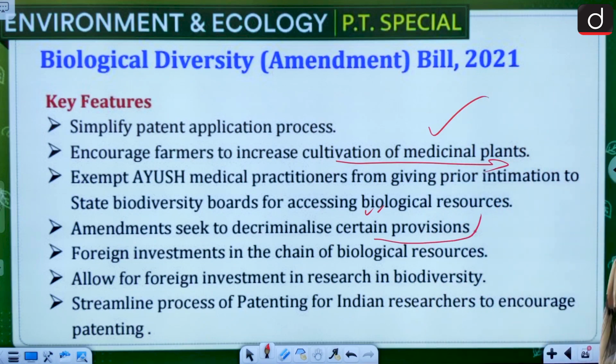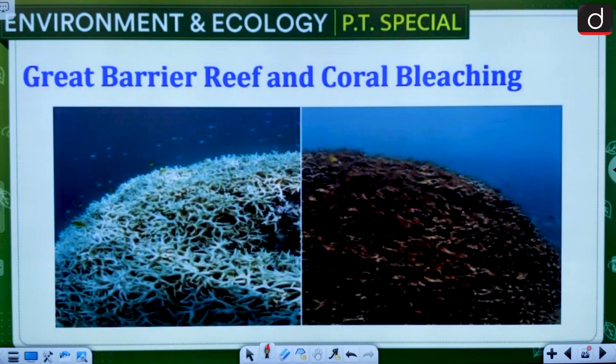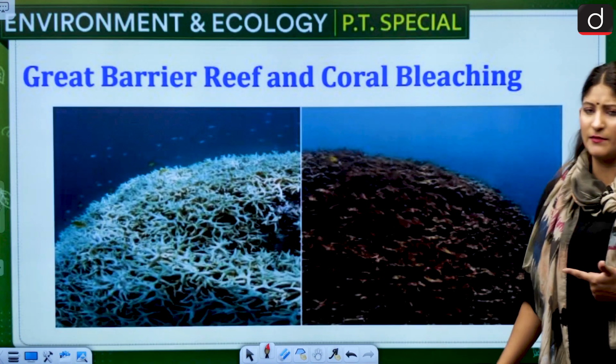Foreign investment in the chain of biological resources are allowed. Then allow for foreign investment in research in biodiversity. Streamline process of patenting for Indian researchers to encourage patenting. Okay, so very importantly, remember those.